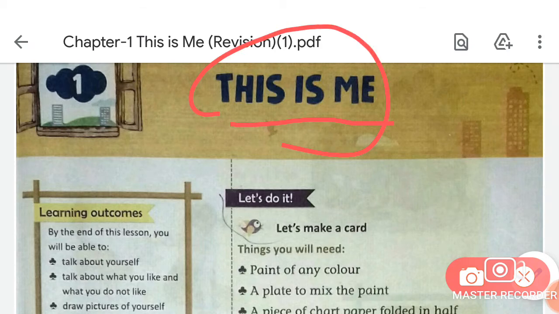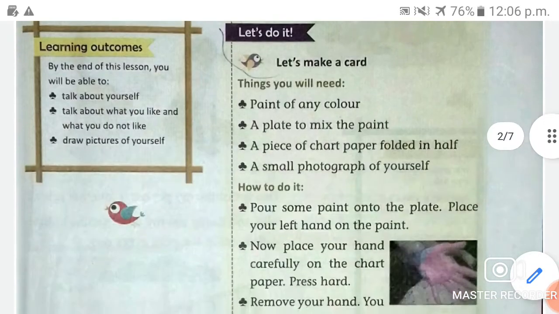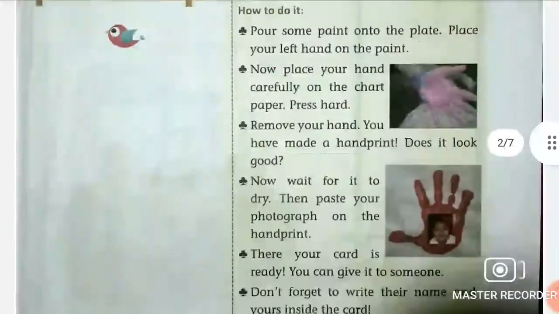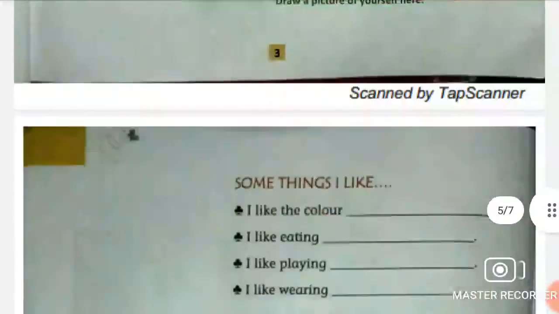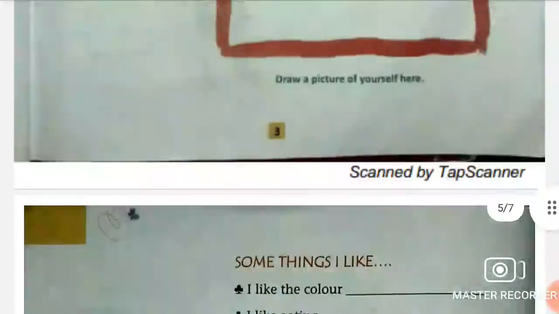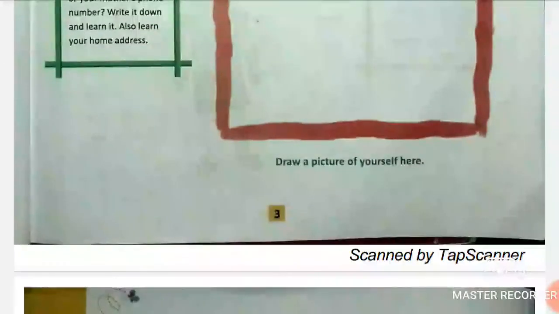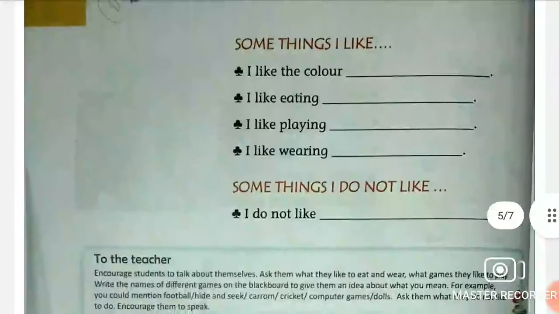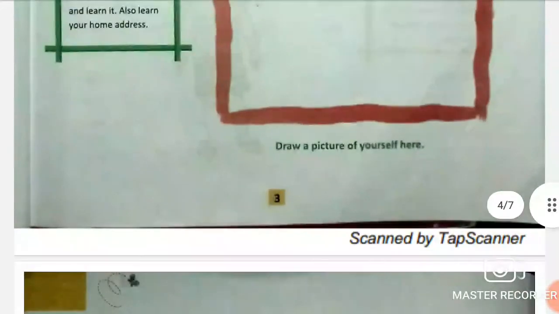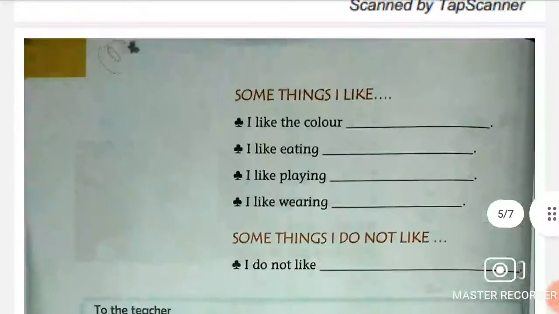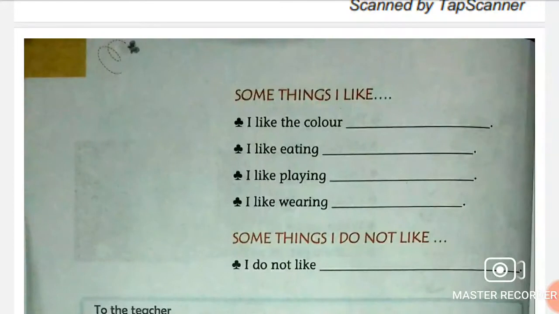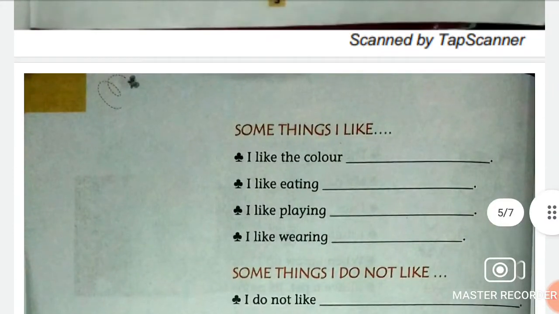So in our previous video we had completed half of this chapter. We had completed up to page number 3 in this chapter, and today we will complete the further portion. So students, turn your page and come to page number 4. Open page number 4 of your chapter.